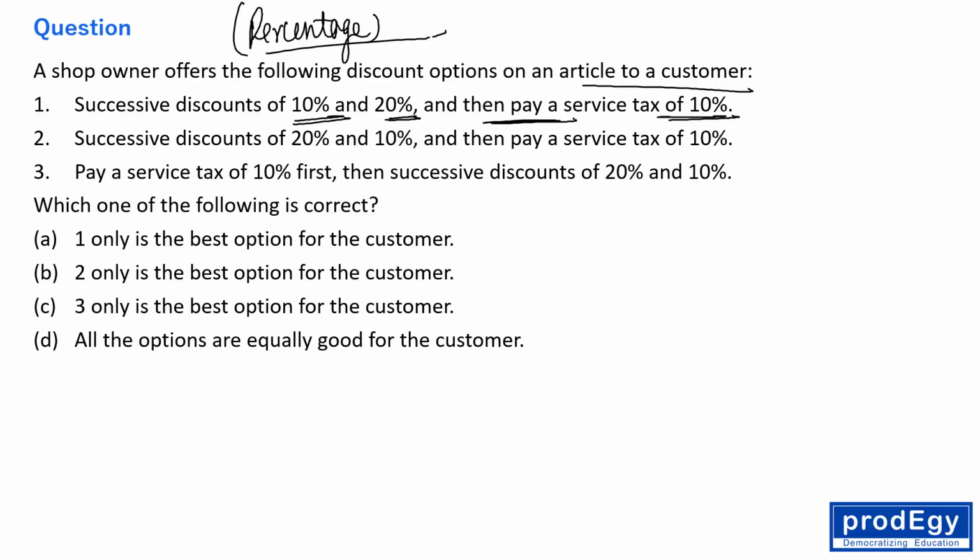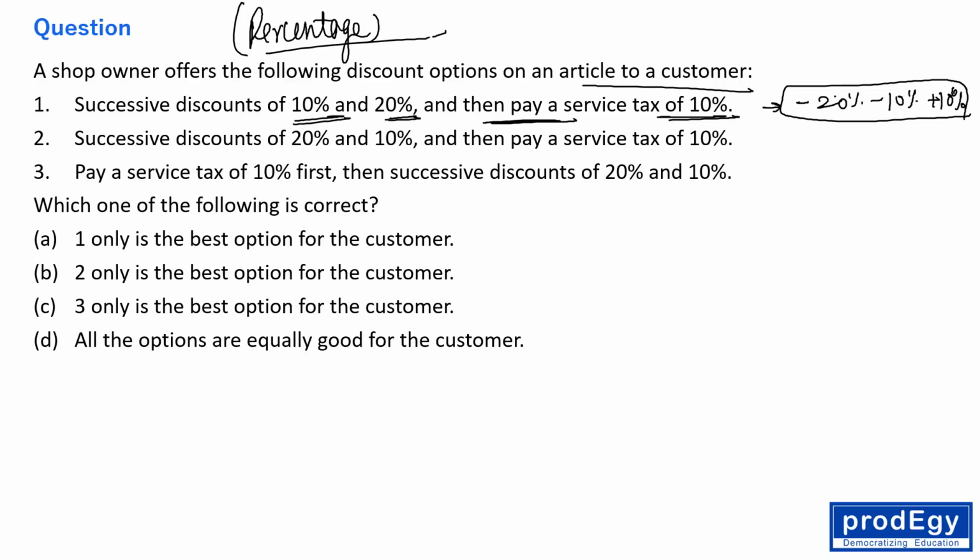Okay, fine. Friends, let me tell you, this is 10% service tax, so minus 20%, minus 10%, plus 10%. Minus means discount, and plus means the customer has to pay, right? 10% and 20% is the discount the customer is getting.